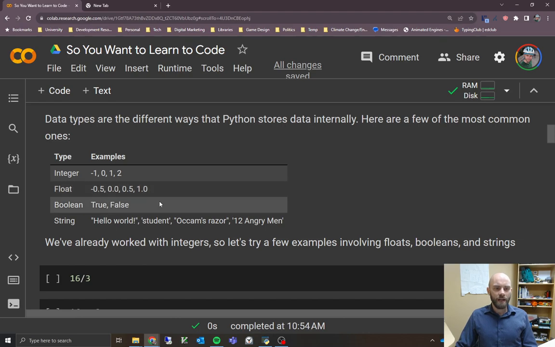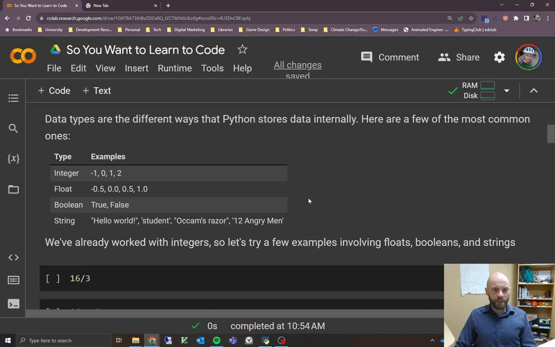We have Booleans, so these are the only 2 Boolean values, true and false, and they have to have a capital T for true and a capital F for false. We're going to talk about that in a little while when we get into control flow, because you'll want to do things based on a statement, like if the user's password matches, then you want to let them into the system, for example. So you have to ask, does the password match? Is it true? Then you'll do something based on that. We'll get into that in a little bit.